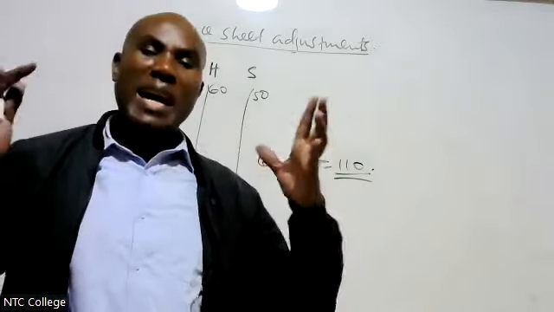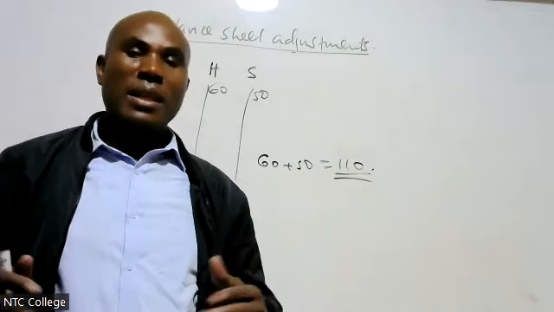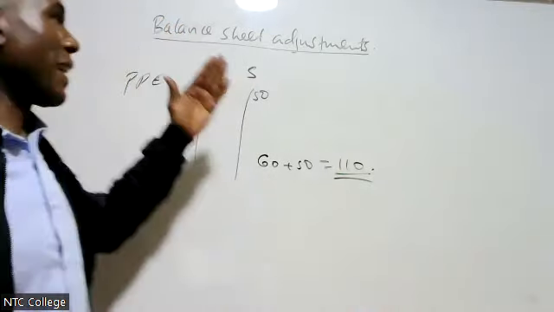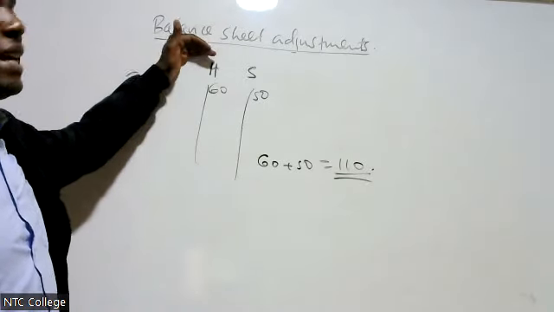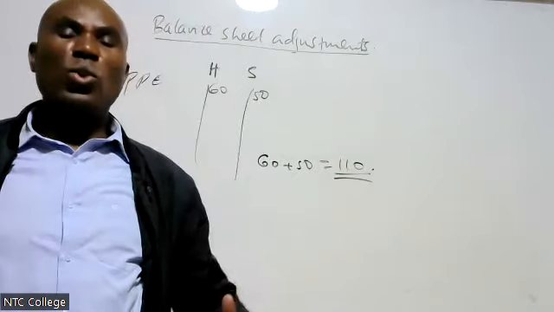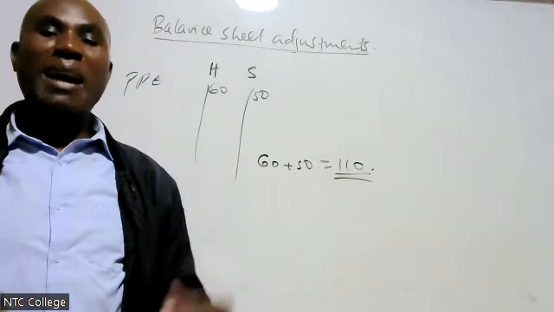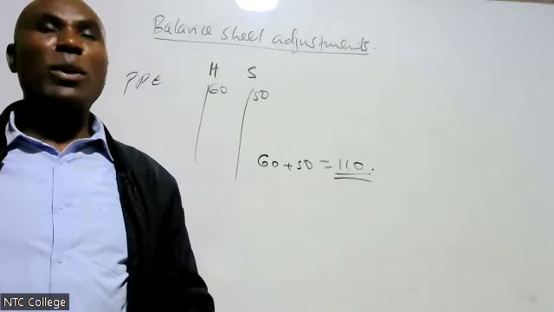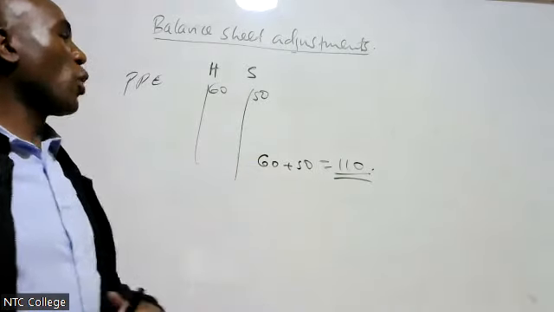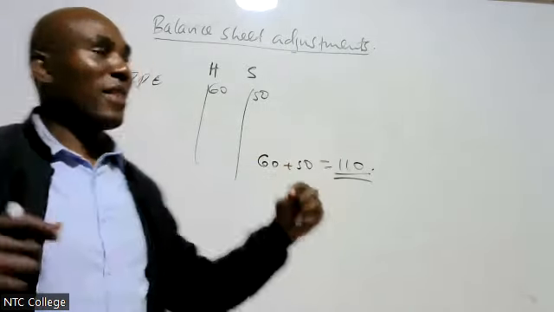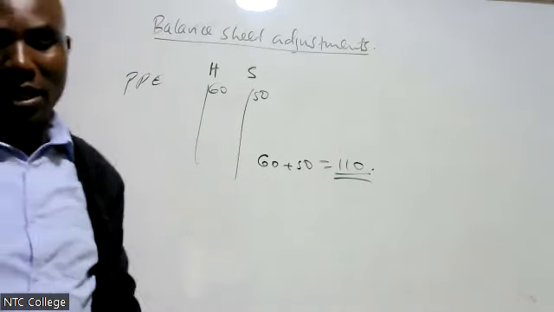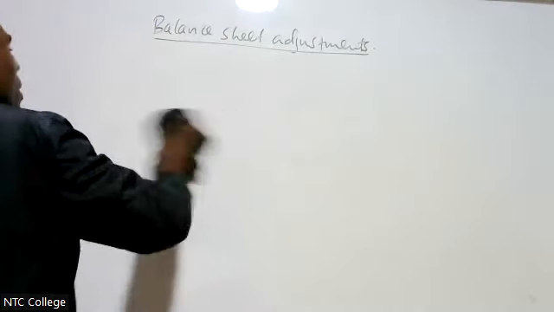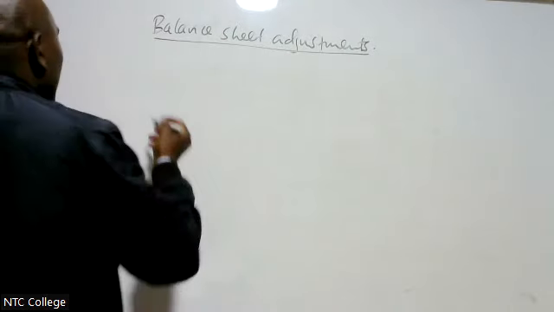Now, we have other items, transactions, that may have taken place during the year that IFRS 10 will not allow us to consolidate. We have some transactions that might have happened during the year. Then when we are consolidating the assets, I'm not required to consolidate those transactions. That is what we are saying, balance sheet adjustments. And we are starting with balance sheet adjustment number one.